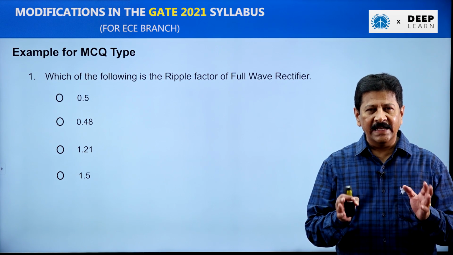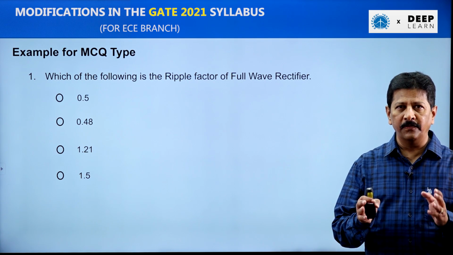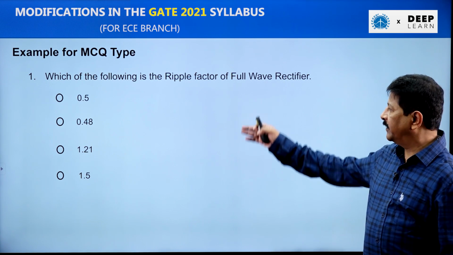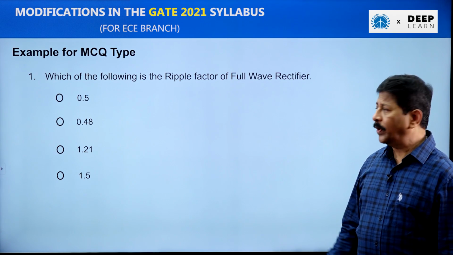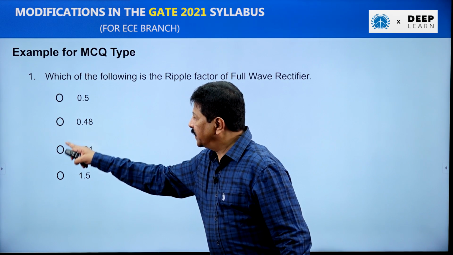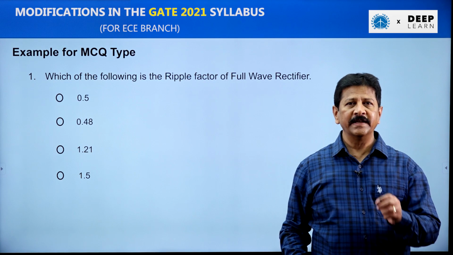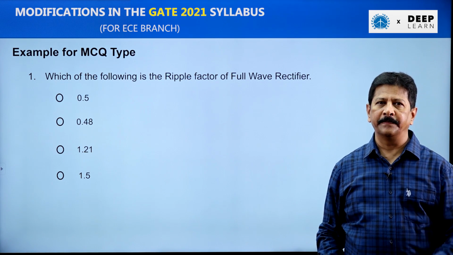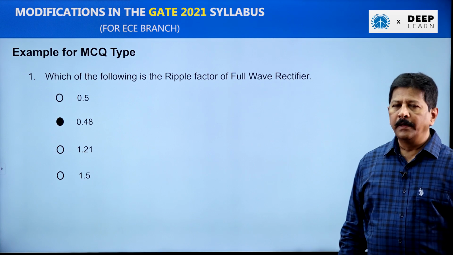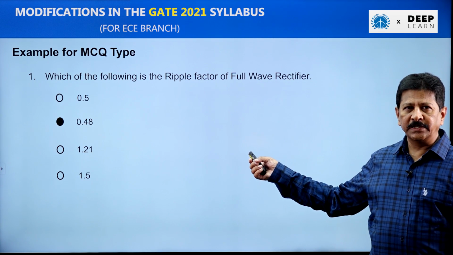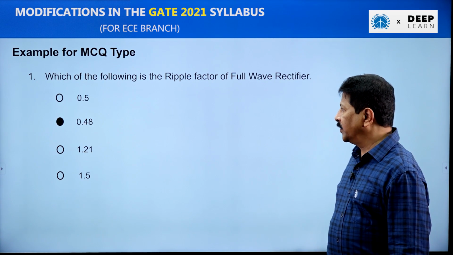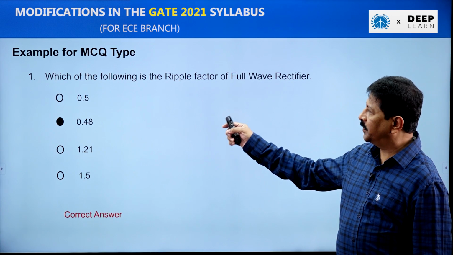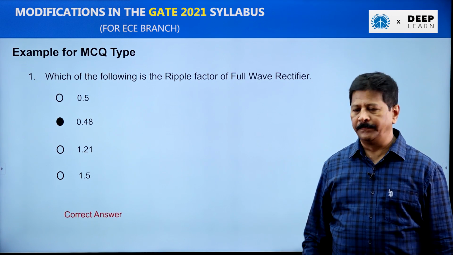Which of the following is the ripple factor of a full wave rectifier, and he has given 4 options. Now look at the options, it is shown with radio buttons. That indicates that it is an MCQ question and only one answer will need to be selected. If you select 0.48, this is going to be the correct answer, and that is the reason you are going to get full marks for this.